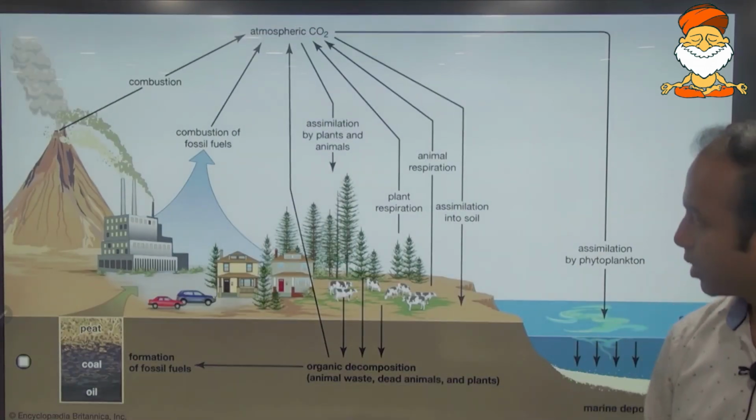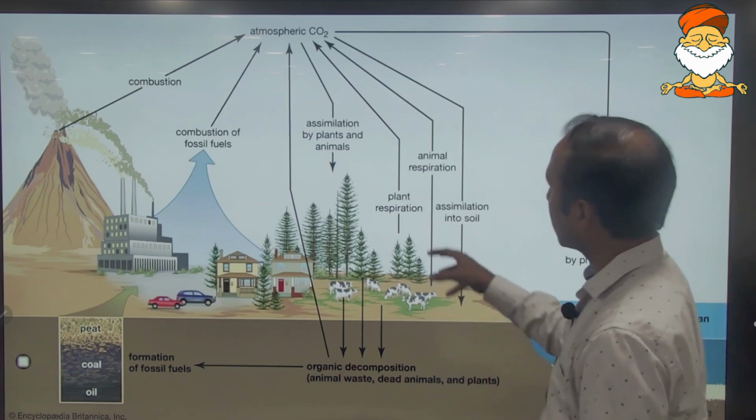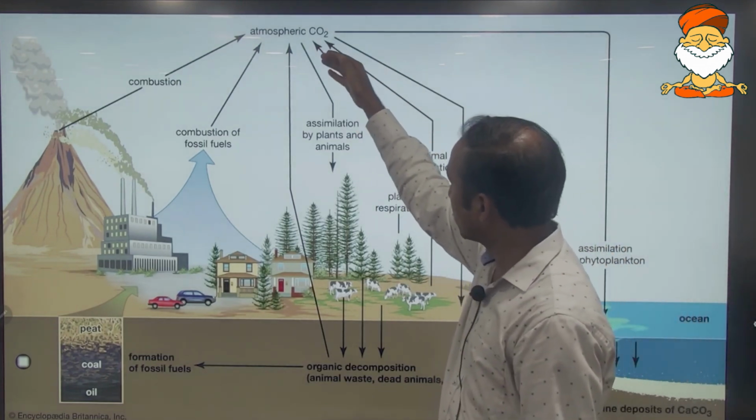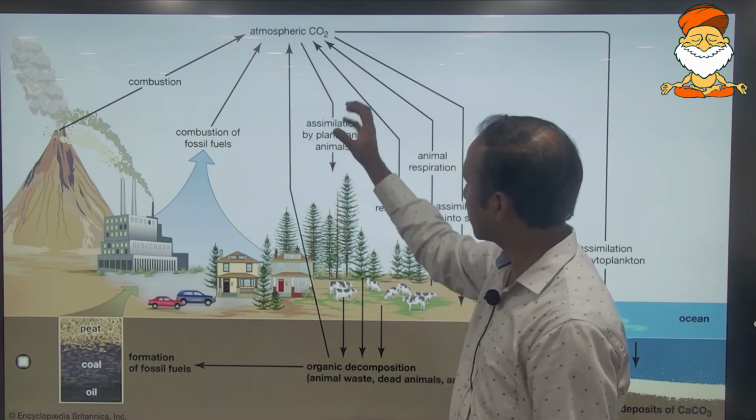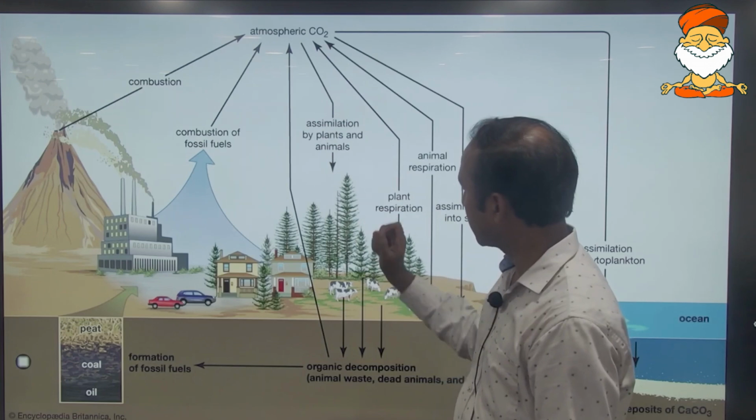Okay, so here we have understood that carbon dioxide is available in the atmosphere, and from the atmosphere there is only one mechanism through which carbon dioxide is being trapped, that is through the plants.